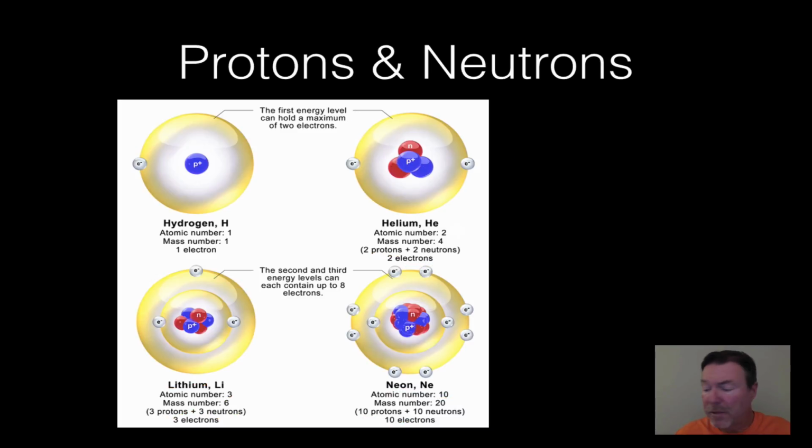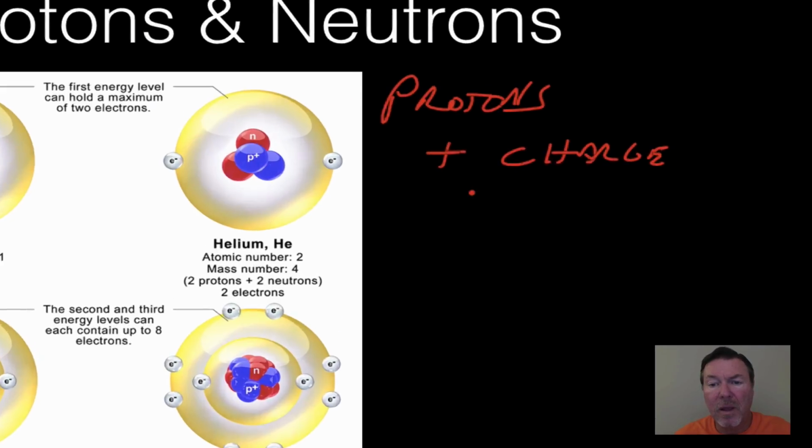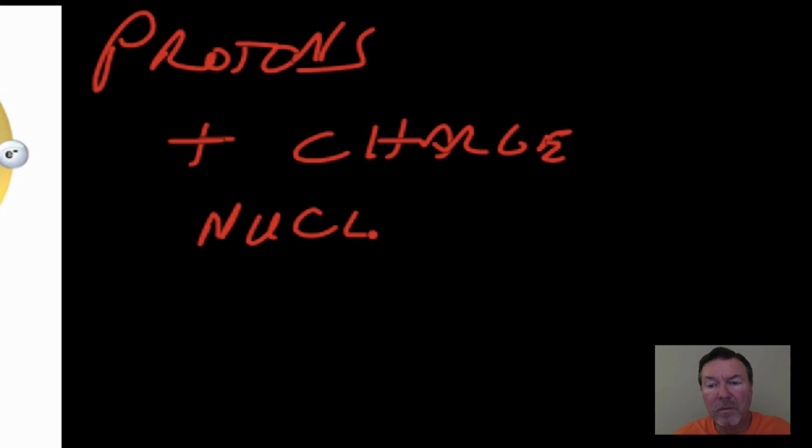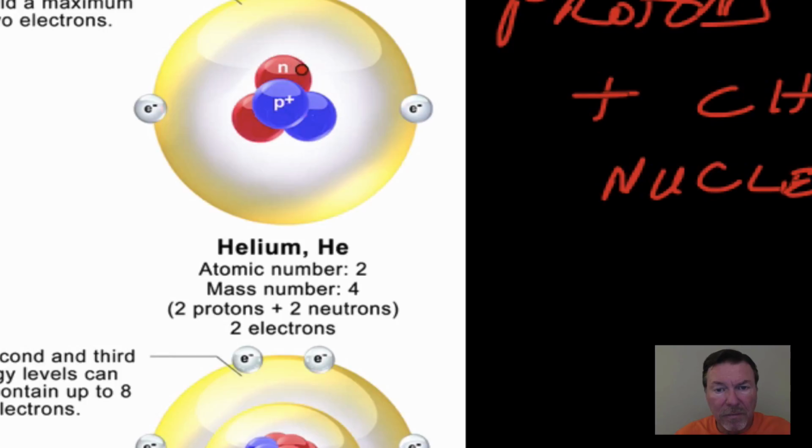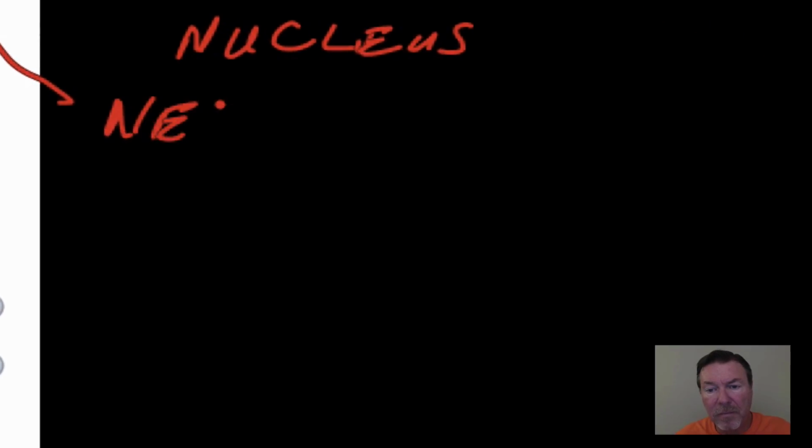You'll also notice that the protons are positive in charge, and they're found in the nucleus. The neutrons, protons are the blue ones in this case, the neutrons are neutral in charge.